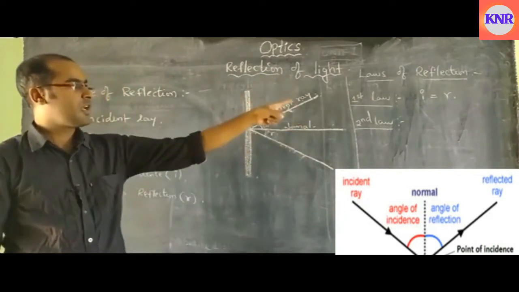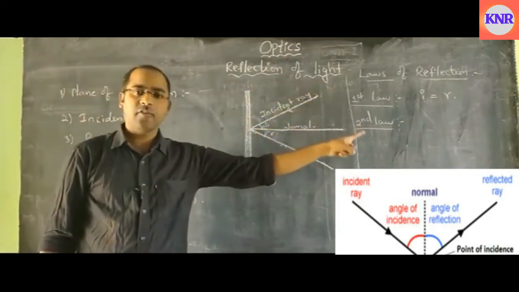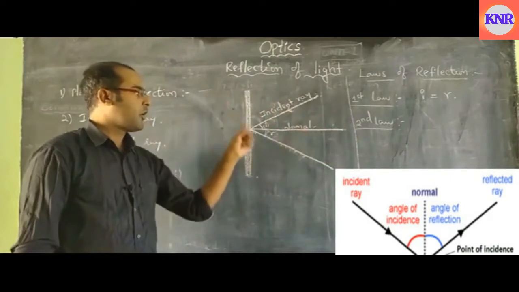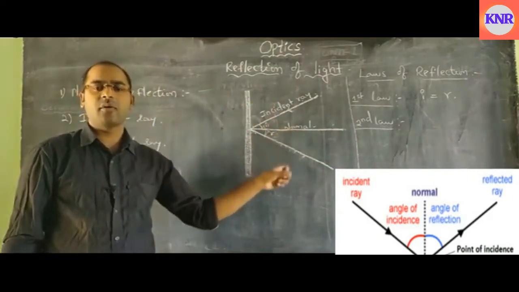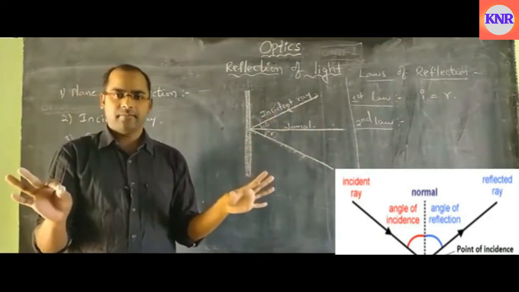Then, the first law: angle of incidence equals angle of reflection, and the second law: at the point of incidence, the incident ray, reflected ray and normal lie in the same plane.